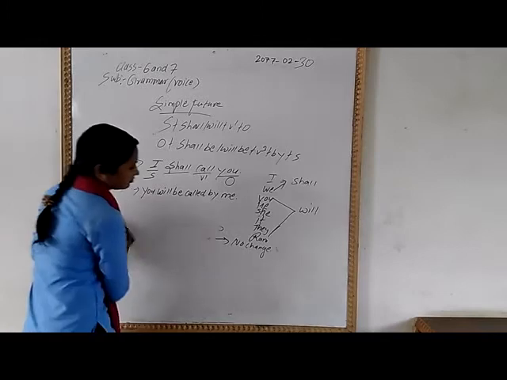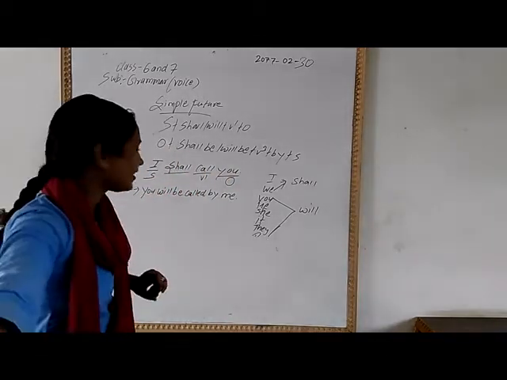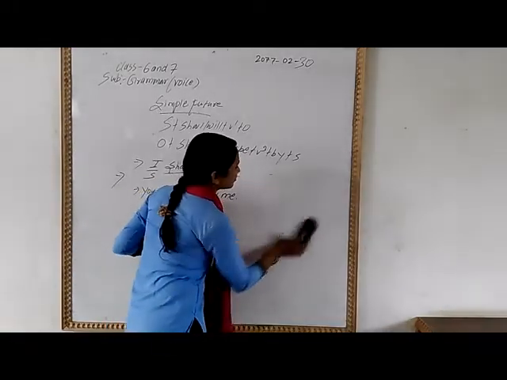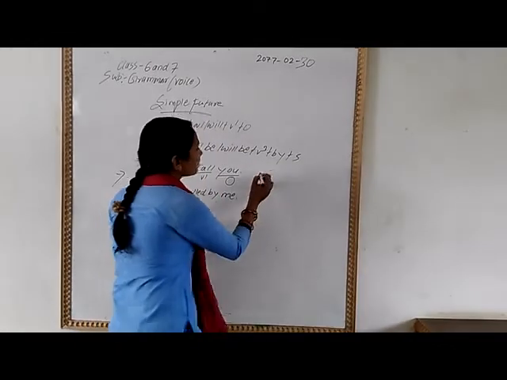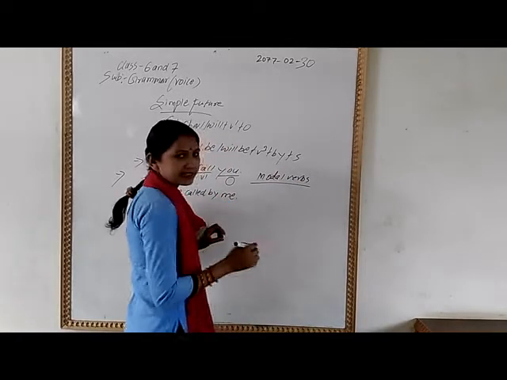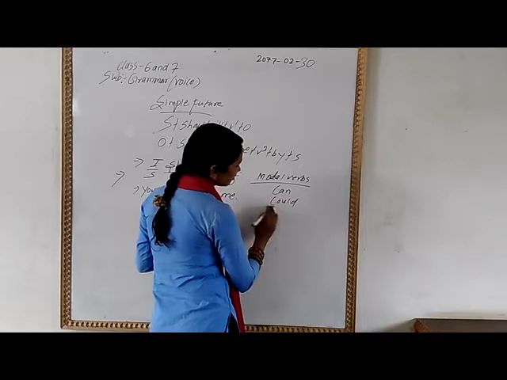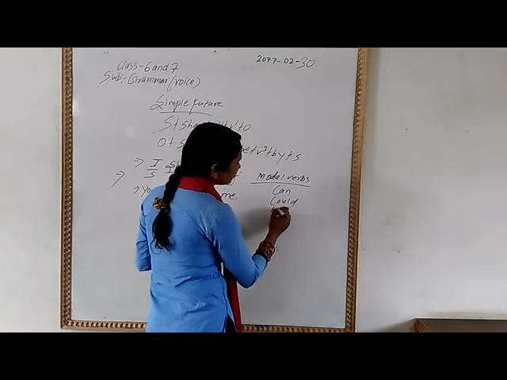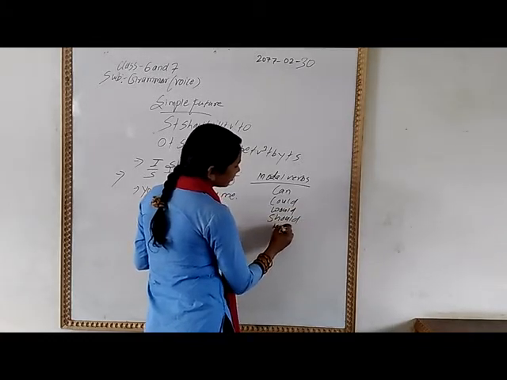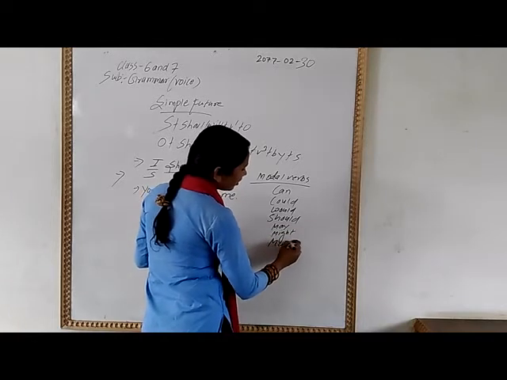Before moving on, there is one more thing we have to say about modal verbs. I think you all know them: can, could, would, should, may, might, must.